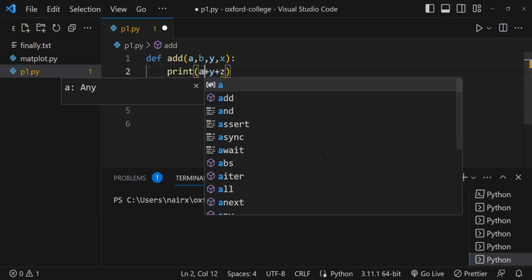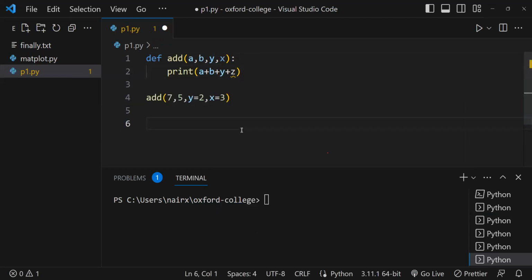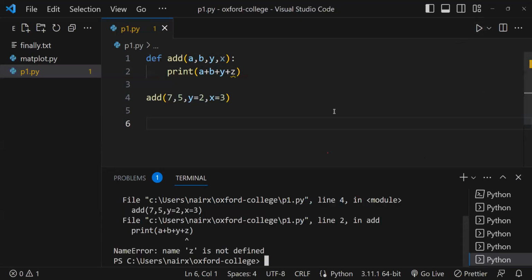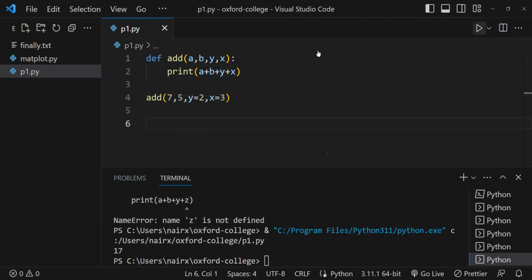So I can give here a plus b plus y plus z. So this is another important question which is normally asked. Not Z, X. Okay. So it's printing 17.